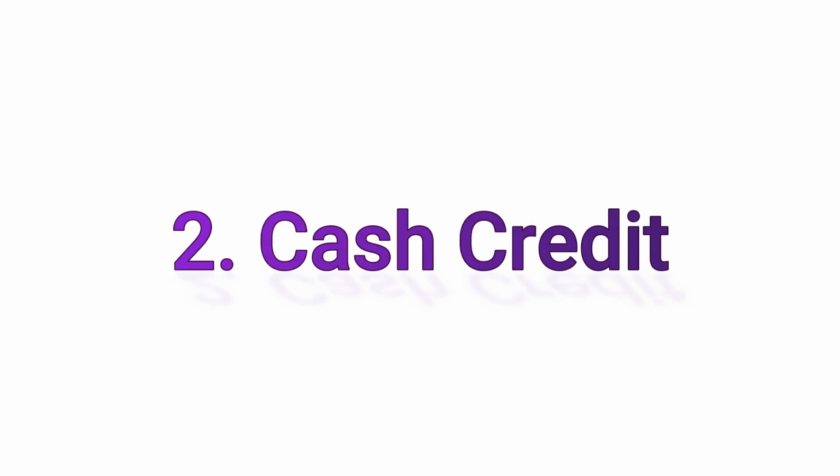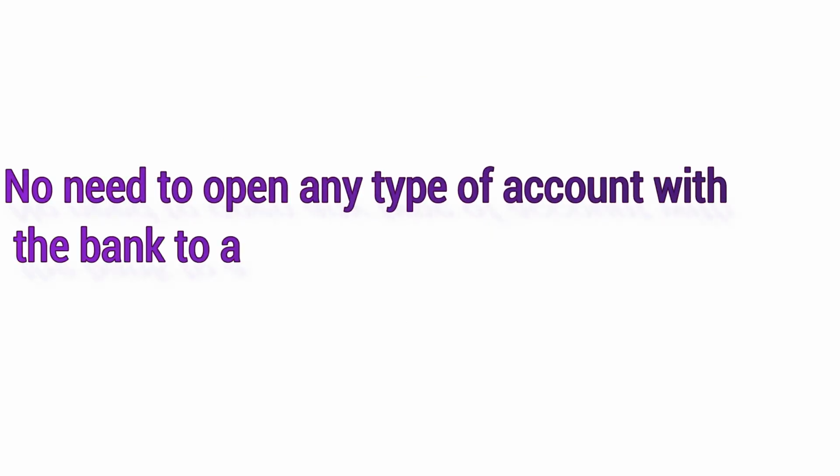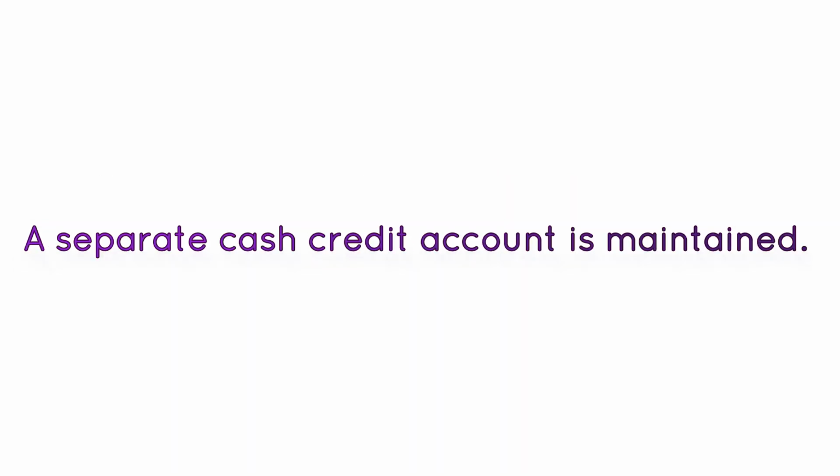The second one is cash credit. The customer is allowed cash credit up to a specific limit fixed in advance. No need to open any type of account with the bank to avail of the cash credit facility. A separate cash credit account is maintained.